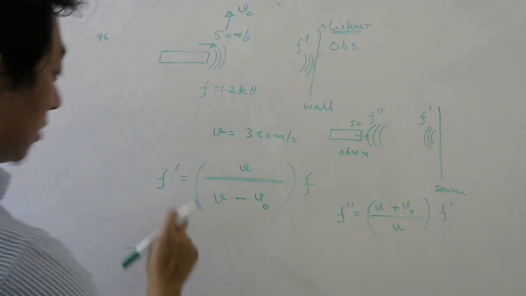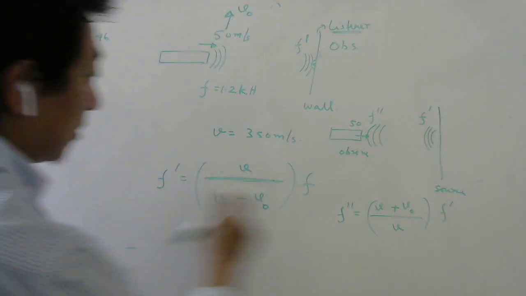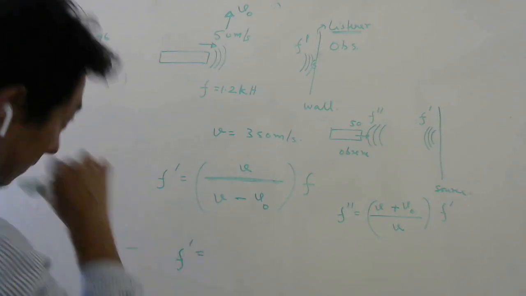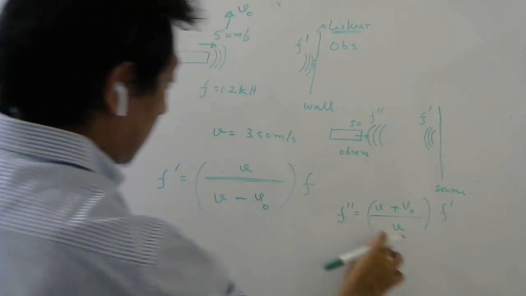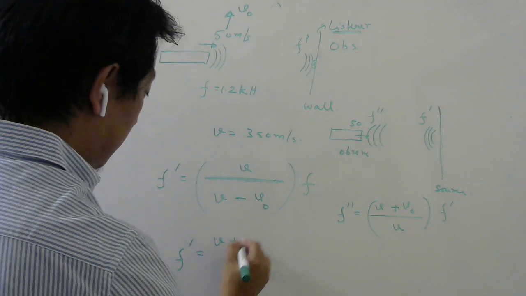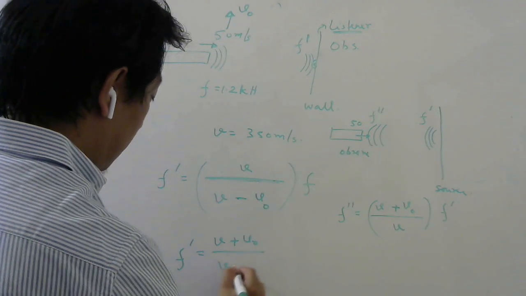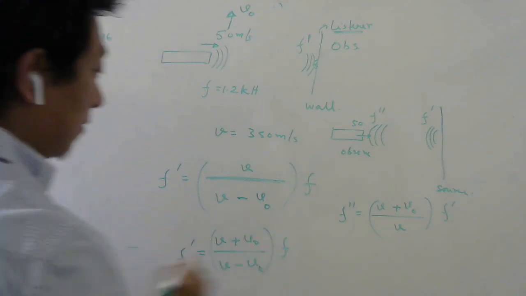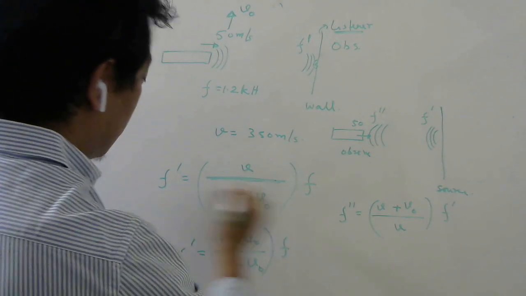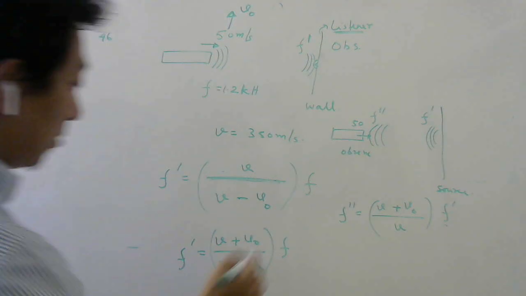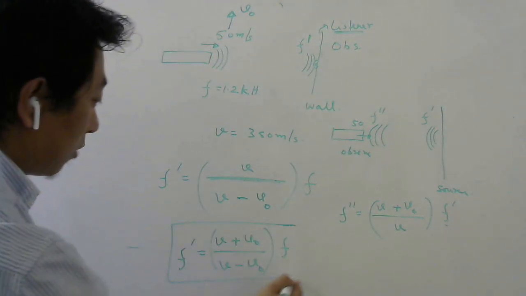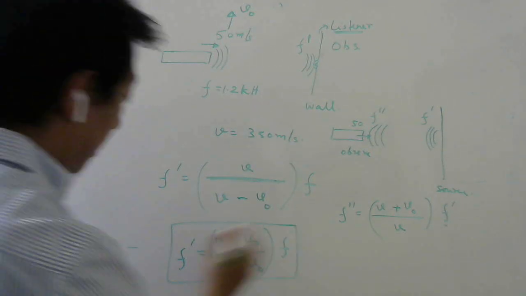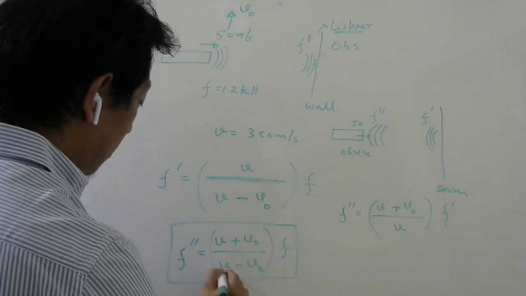So now substitute this f dash from this equation into this equation. When you do that, you will get (V plus VO) divided by (V minus VO) times your f. V will cancel when you substitute for f dash here. Please do it yourself. So now you have the formula using which you can calculate f double dash, the frequency of the echo.